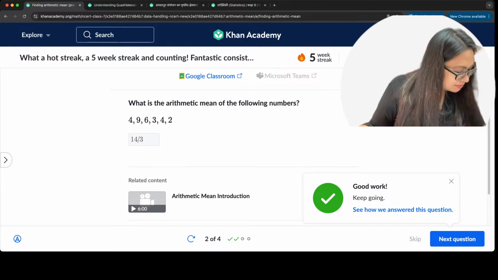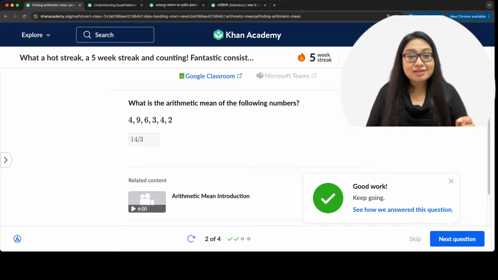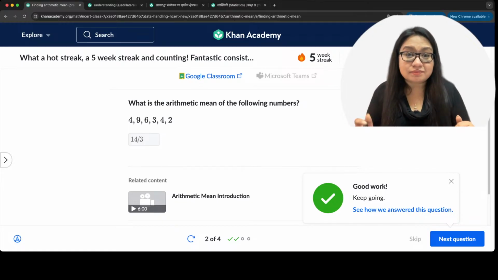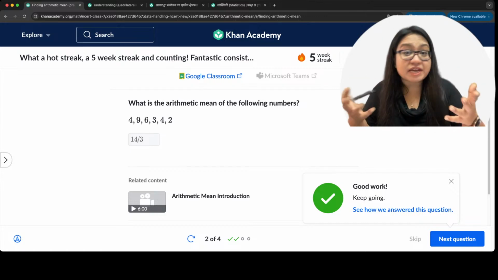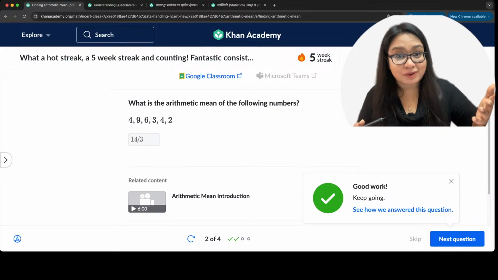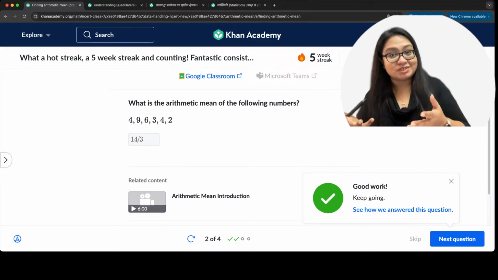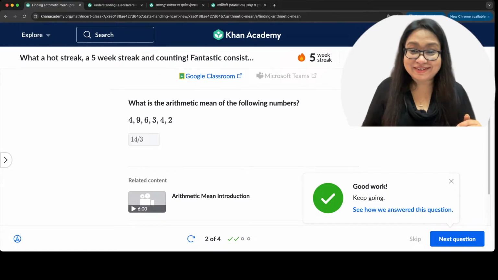Kuber Singh says, ma'am, there are no students from my class in this. Oh yeah, okay, some students might not have gotten the links. I can see very few OAV students here, right? Only JNV students. A lot of JNV students are here in this session. Sometimes there are a lot of OAV students. Okay, sometimes there are a lot of JNV students. Sometimes there'll be so many mixed students. Yeah, that's the fun, right?